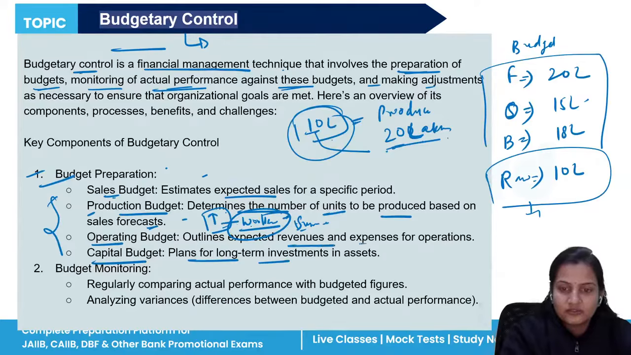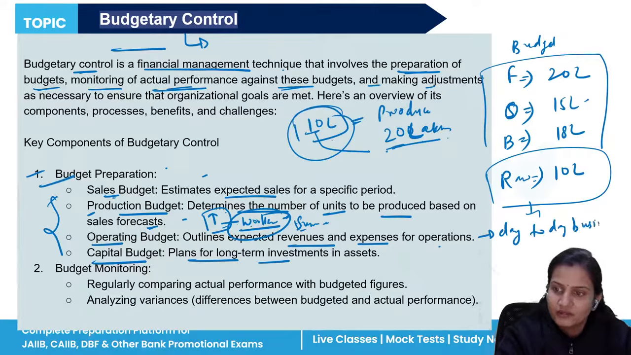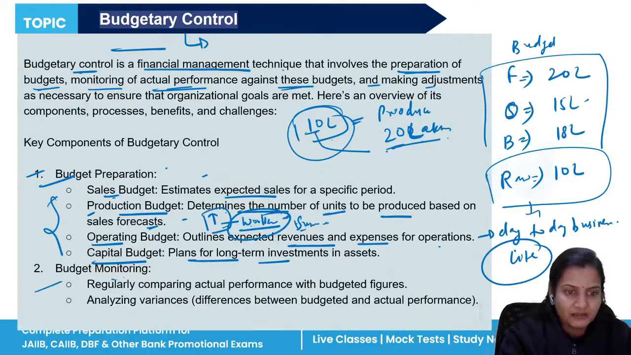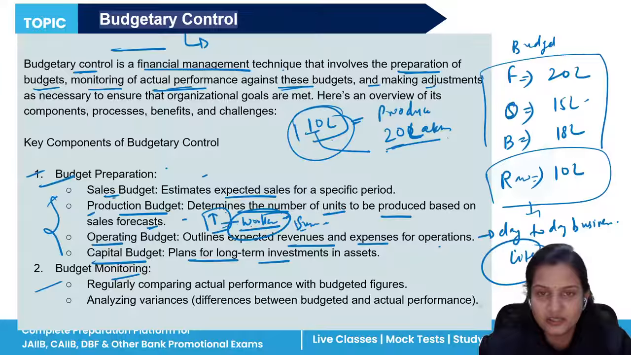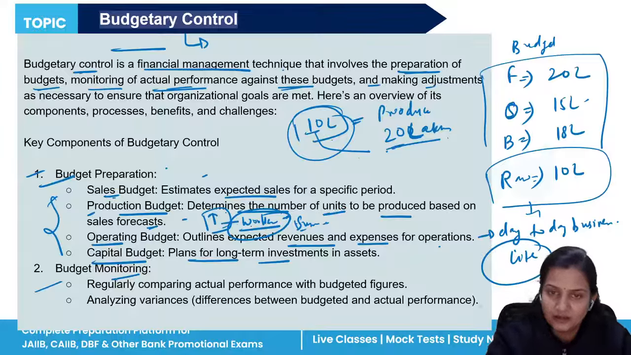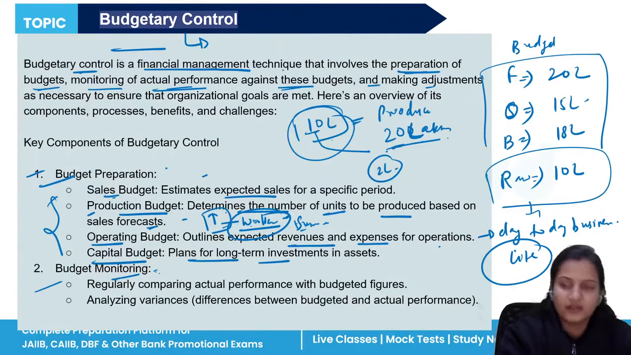Operating budget includes revenues and expenses for operation. For operation means what? For day to day operation, day to day business life, whatever things you need in your day to day business life, you need to make a budget for that as well. And yes, if you are preparing the budget, you need to monitor it, that it should not go beyond 10 lakh rupees, it should not go beyond 2 lakh rupees. So monitoring is helpful for analyzing the performances.